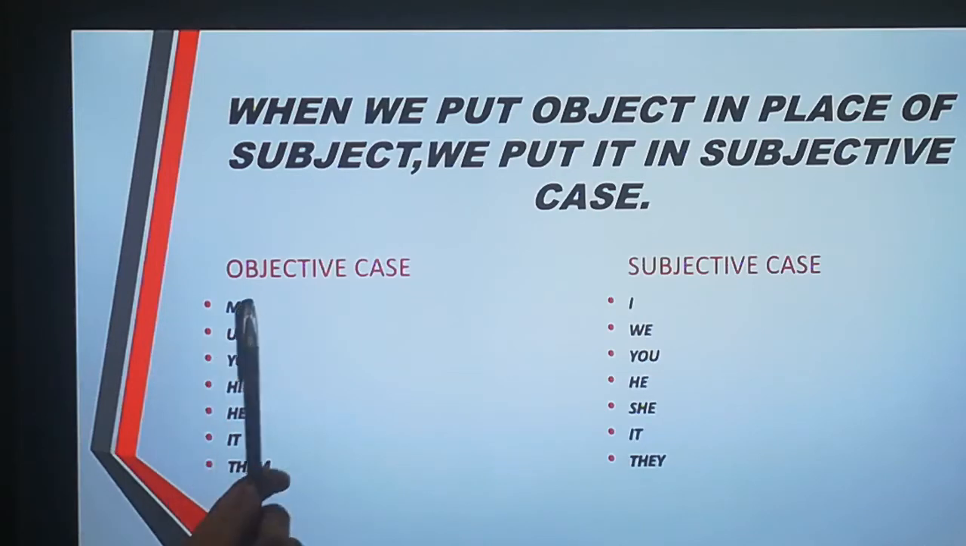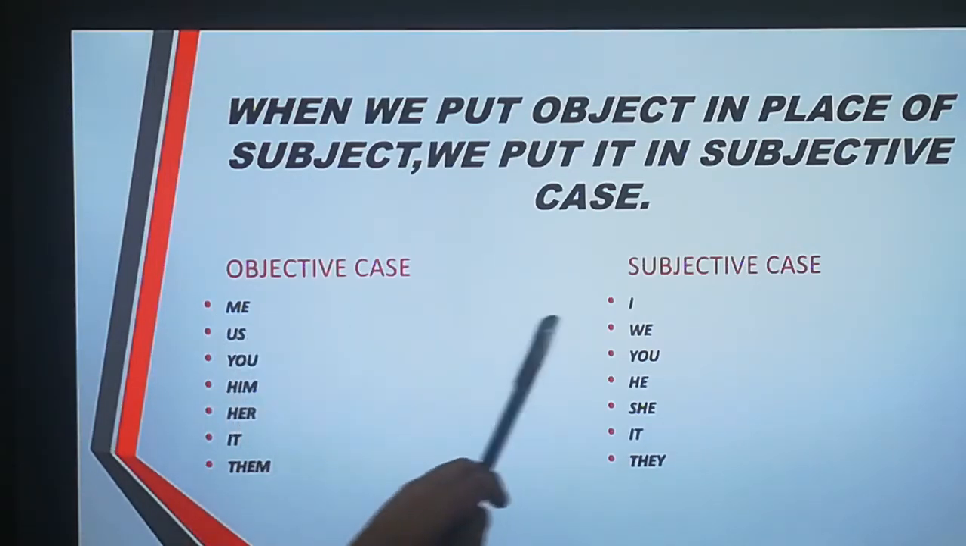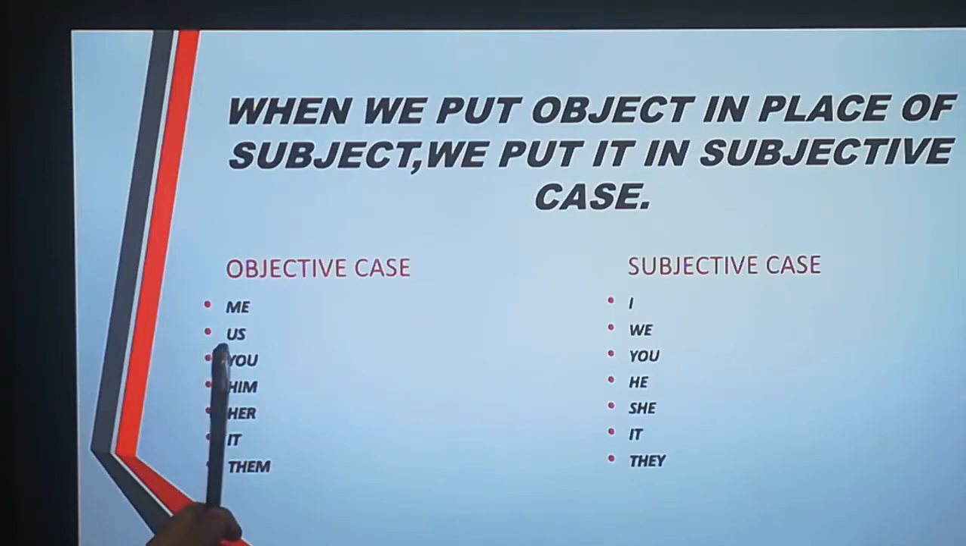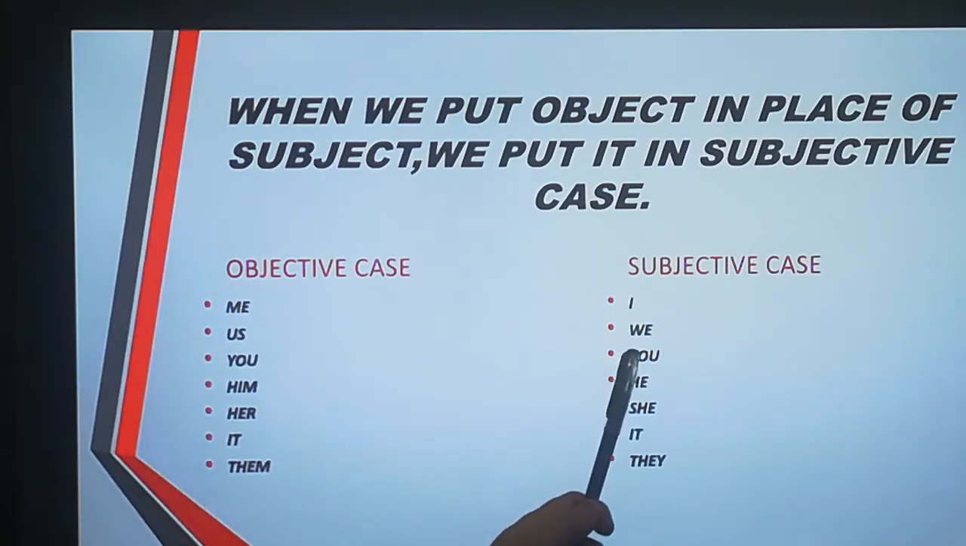Second rule, objective case. The subjective case of me is I. The subjective case of us is we. The subjective case of you is you. Subjective case of him is he. And the subjective case of her is she. It will remain same in subjective case and objective case. And the subjective case of them is they.